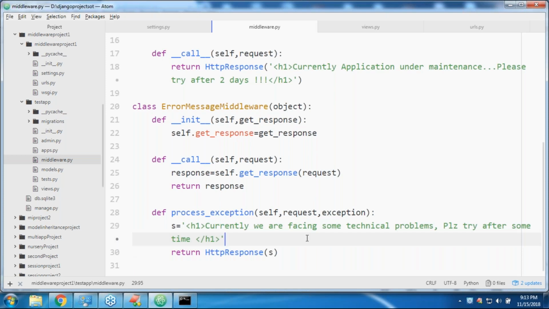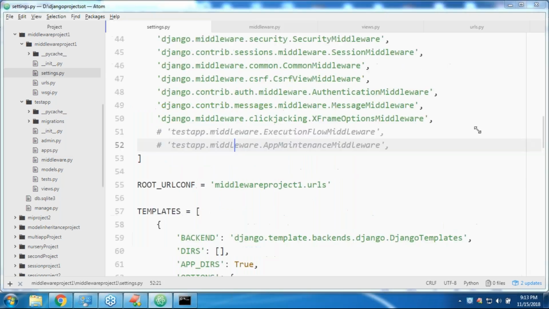Let me execute. I don't think it is a bigger problem, right? It is happening only if there is an exception. If there is no exception in the view, nothing will happen. Now let me define one more, the error message middleware, any type of error, like this, right? Now let me comment this one.